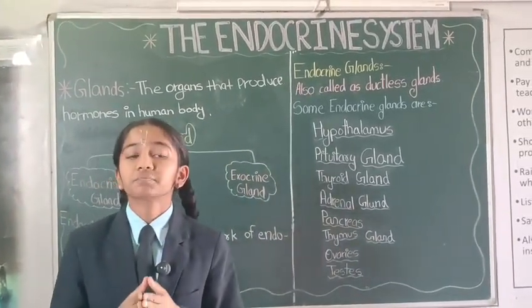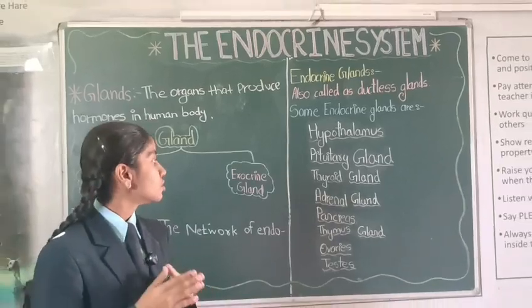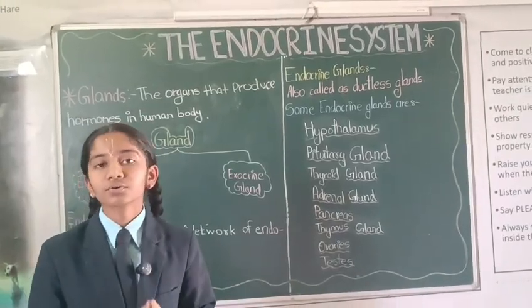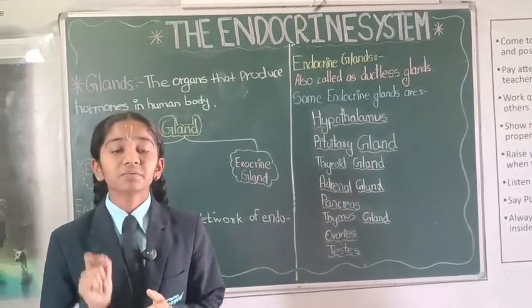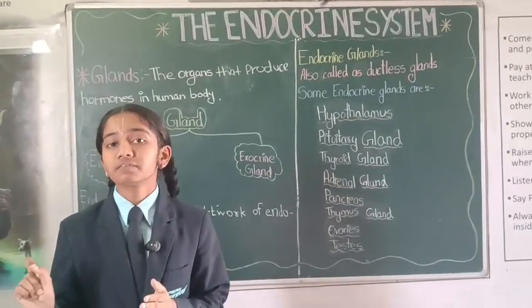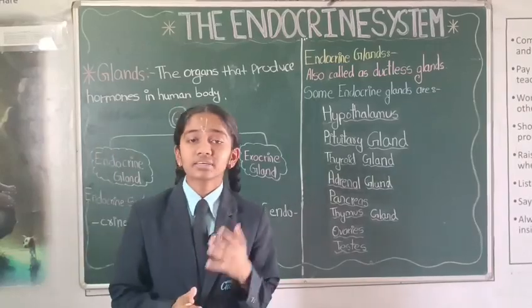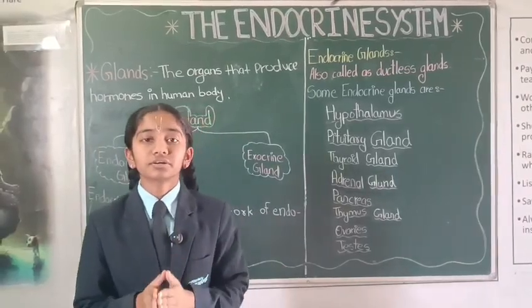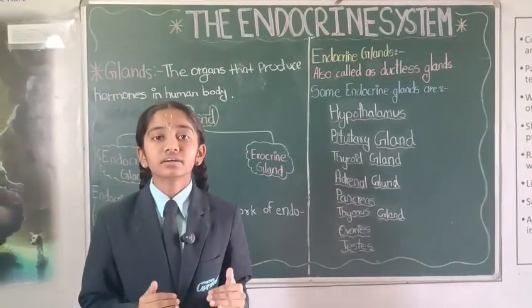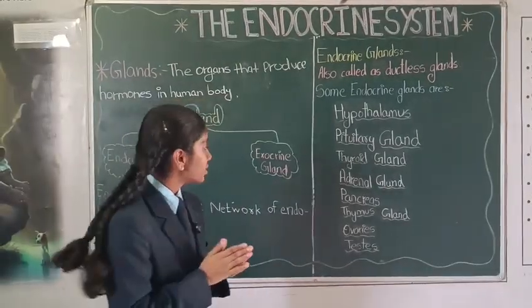Next comes the pancreas. The pancreas is located below the stomach, and it produces hormones such as insulin and glucagon. The insulin in the body makes sure that the blood sugar levels in the body are decreased, whereas the glucagon acts the opposite. It makes sure that the glucose levels are increased in the human body.